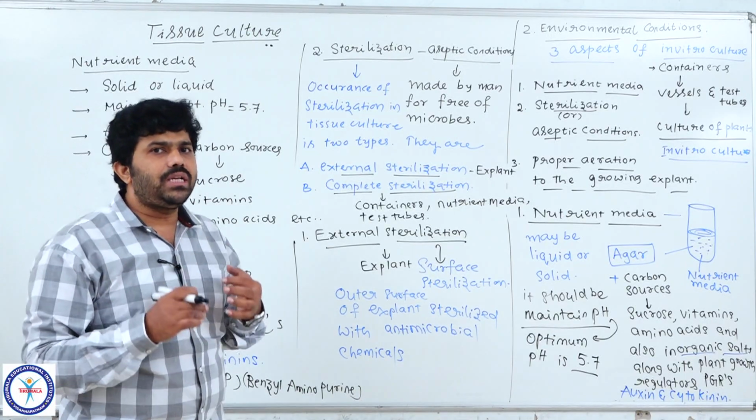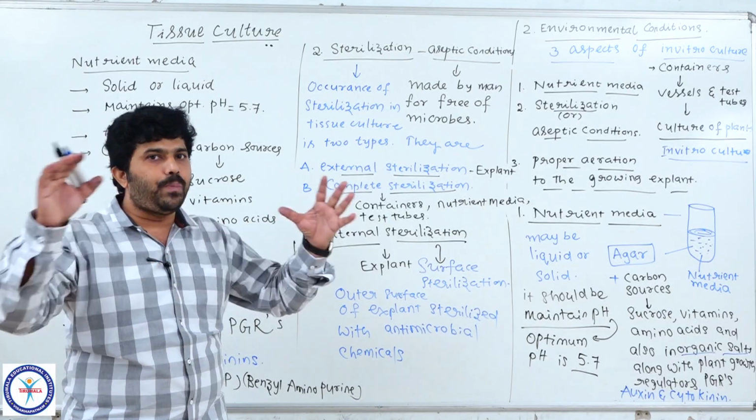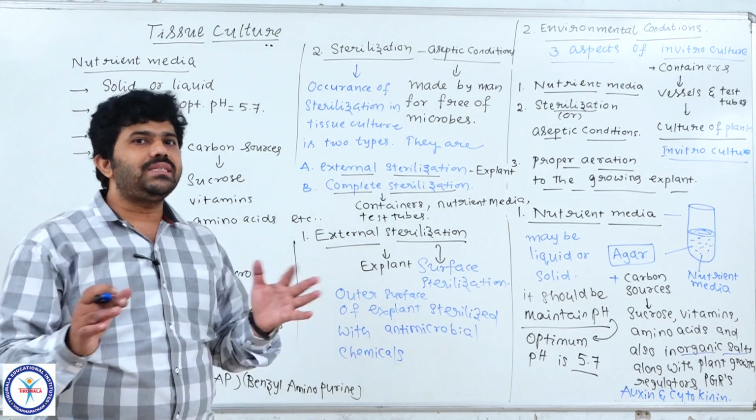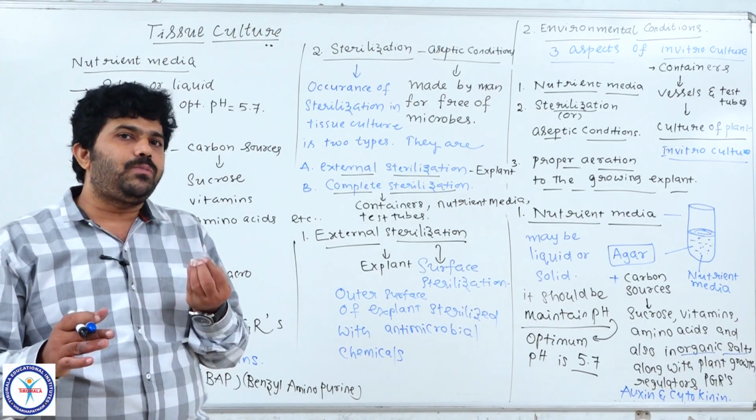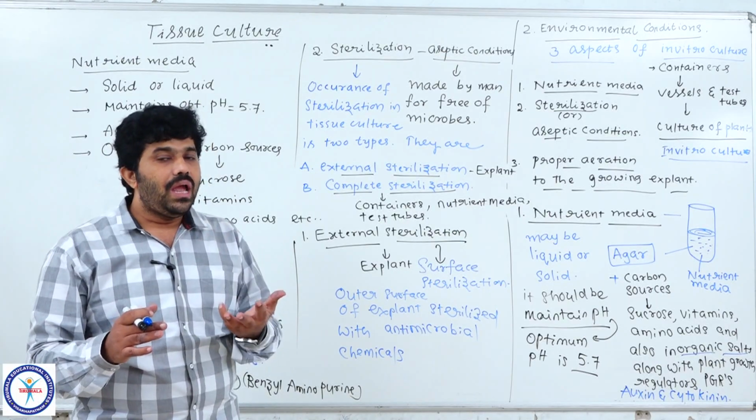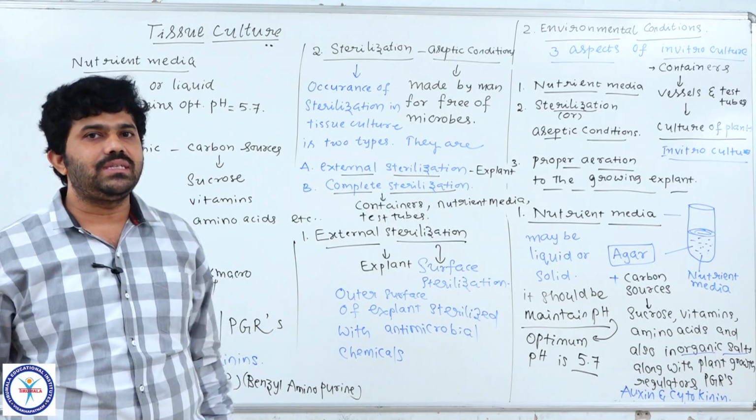In the majority of cases we observe the explant producing callus. Callus is a group of cells which are not differentiated into organs. In some other cases the explant directly produces root and shoot, and in some cases it directly produces plantlets. So that is everything we discussed.